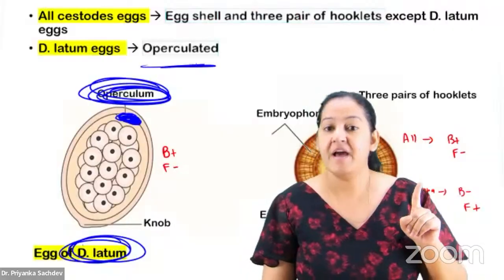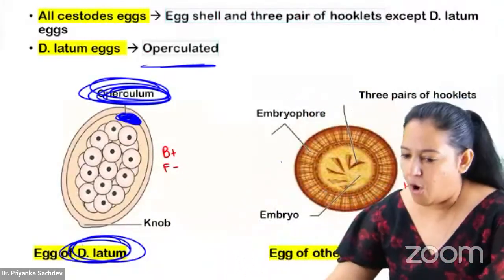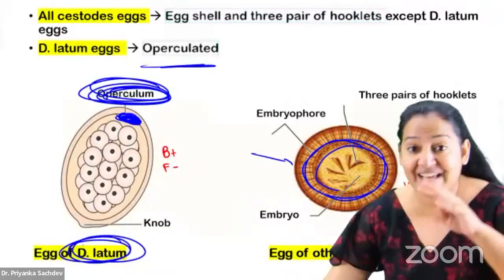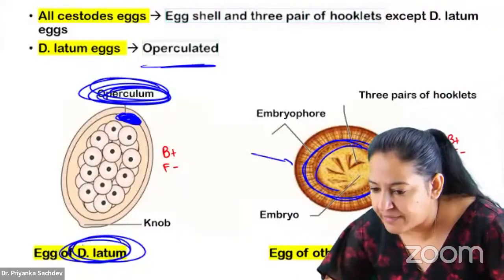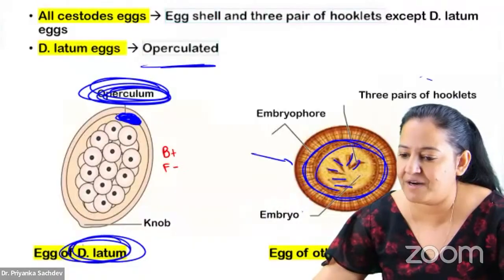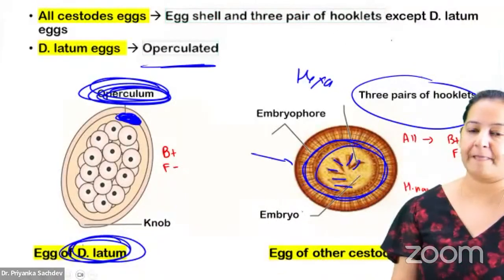It is operculated. Rest all are non-operculated. The remaining all are like this. The remaining all have an embryo, and the embryo has six hooklets. You can see 1, 2, 3, 4, 5, 6. It's known as hexacanth larva. 3 pairs of hooklets, it is known as hexacanth larva. So remaining all are like this.